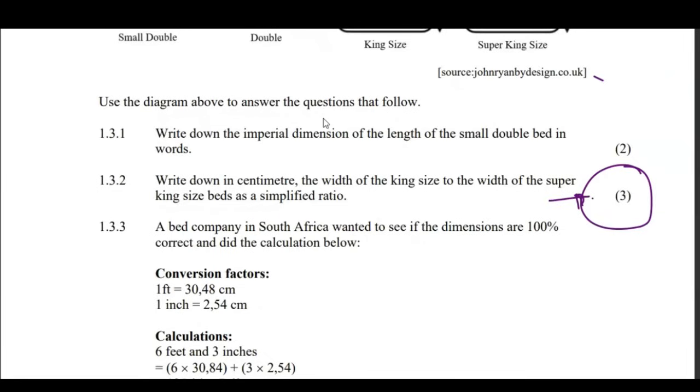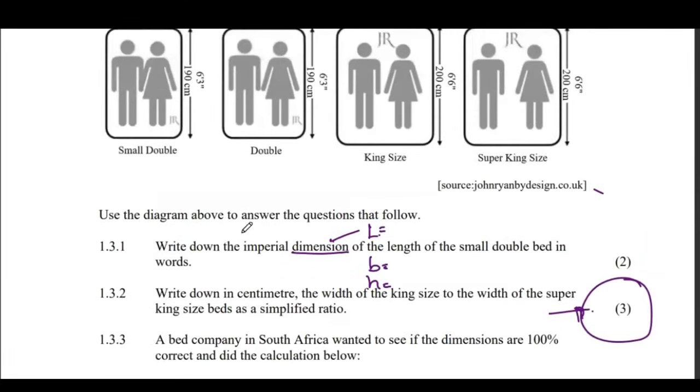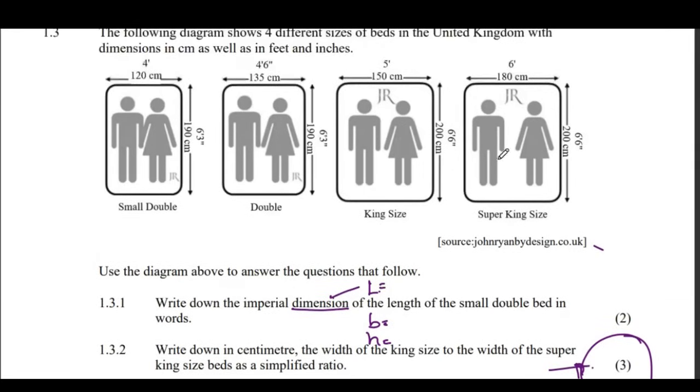The dimensions, you know this. These are the measurements, for example, length. You can look at the breadth or height. Those are the measurements. So here they're saying write down the imperial dimensions of the length of the small double bed in words. So you give the answer in words. The imperial ones will be the ones on top.